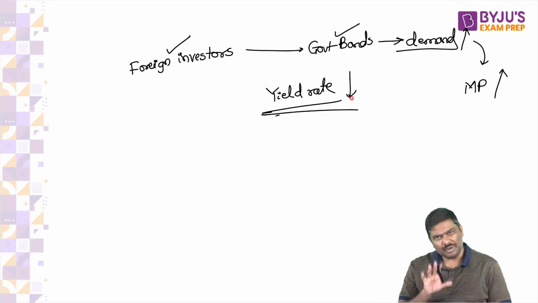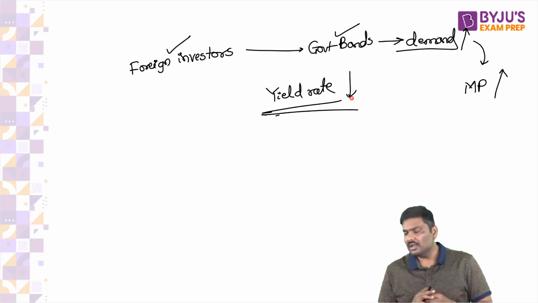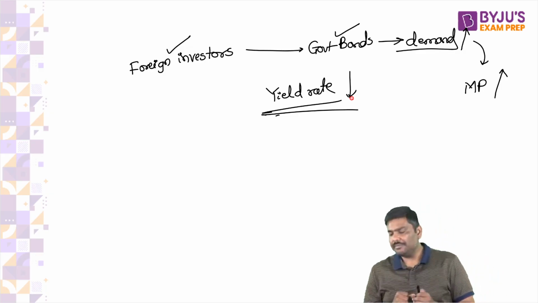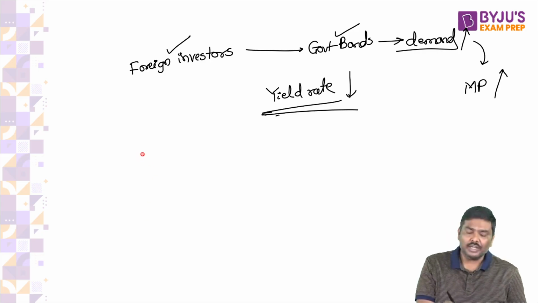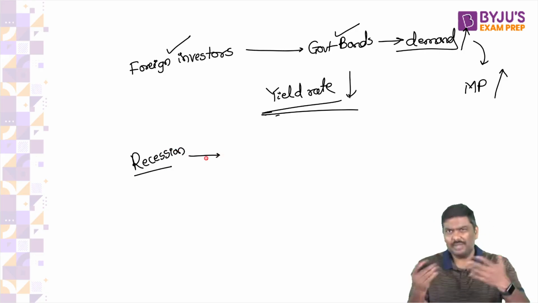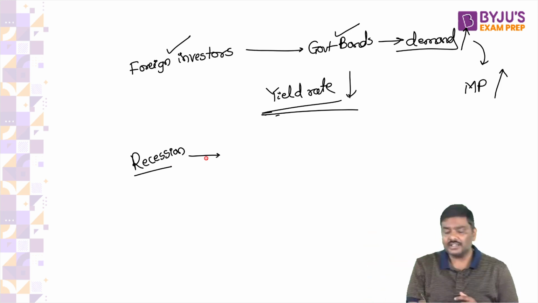Does it make perfect sense to you? Yield rate will go down. Let me give you another example. Imagine the Indian economy starts falling into recession, and during recession, investors will generally have a higher confidence in government bonds.